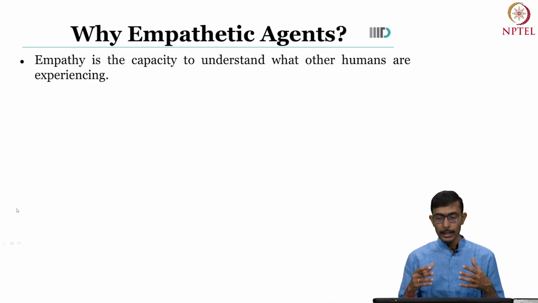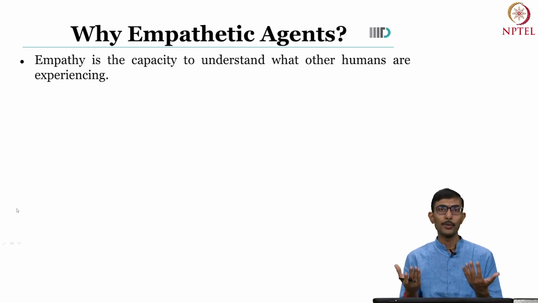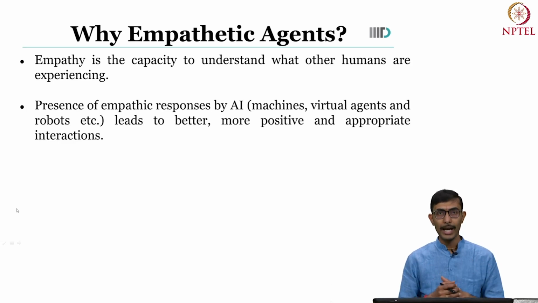As humans, you may have also seen that we prefer interaction with those friends, colleagues and family members who are more empathetic to us rather than those who are not so empathetic. The same idea is behind empathetic agents as well.